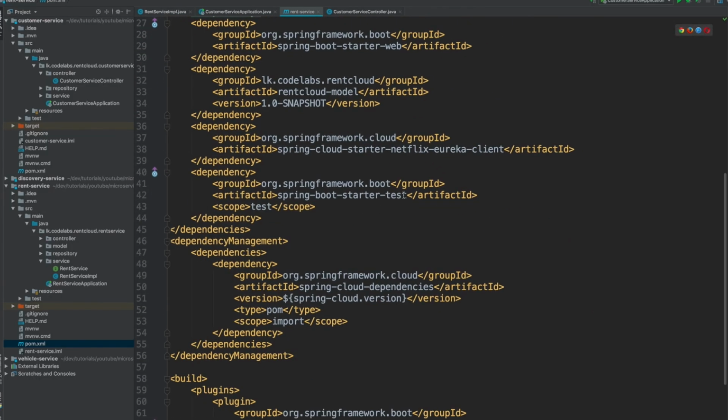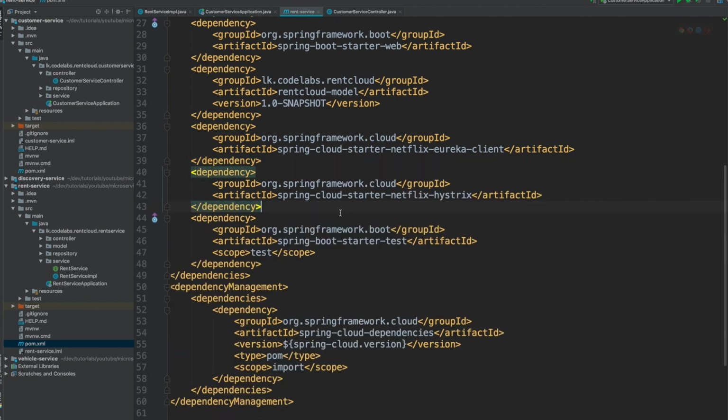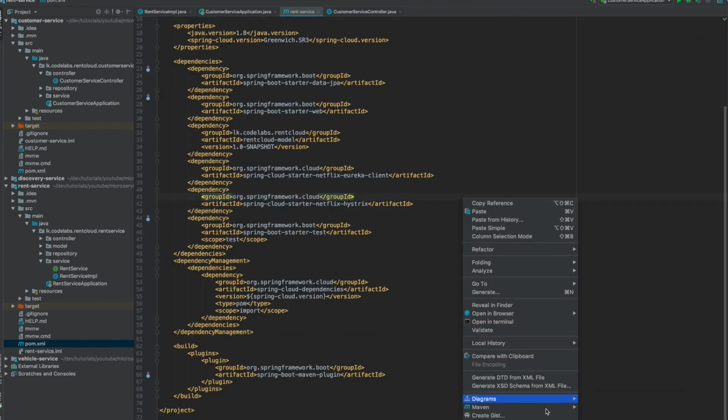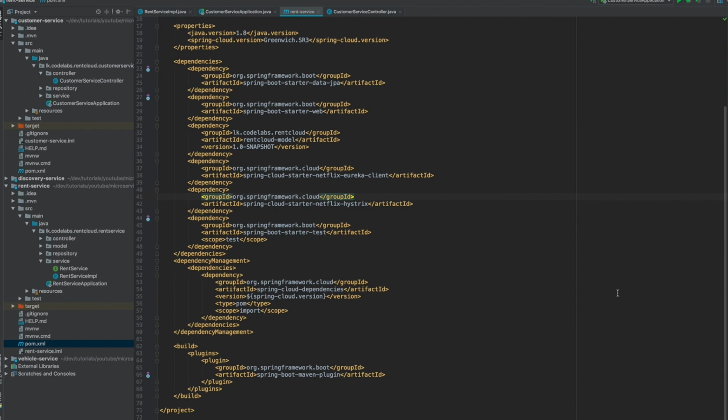We need to add one more dependency, which is Hystrix, right? So Spring Cloud Starter Netflix Hystrix. That is the dependency we need to add in order to use this, right? So let's go to Maven and tell it to import that.